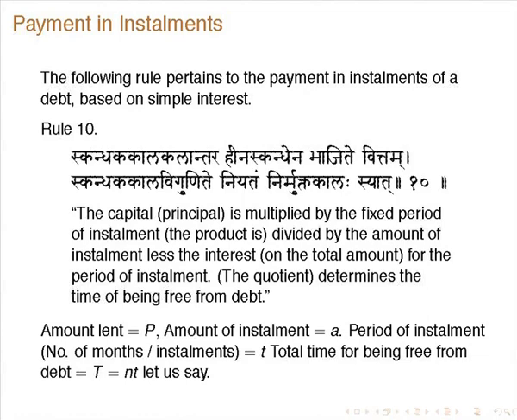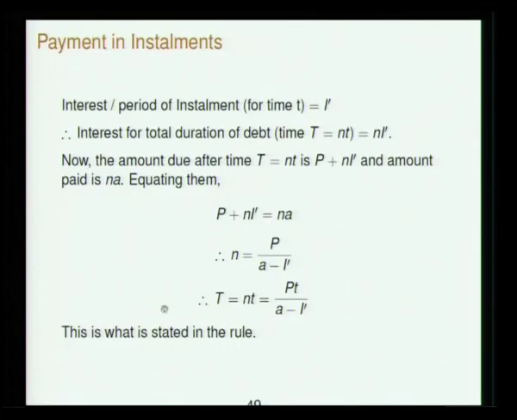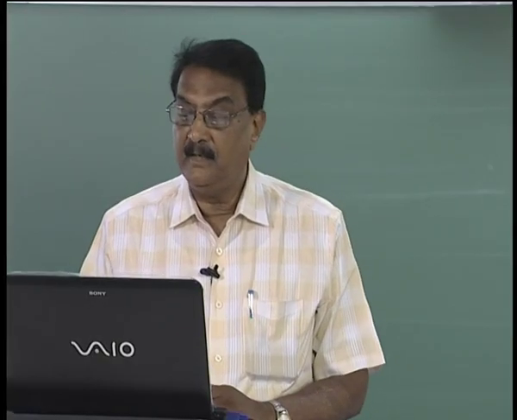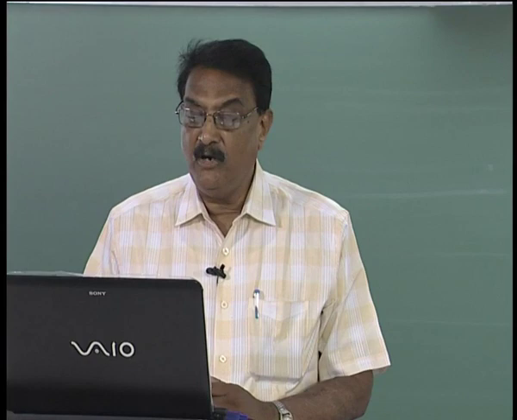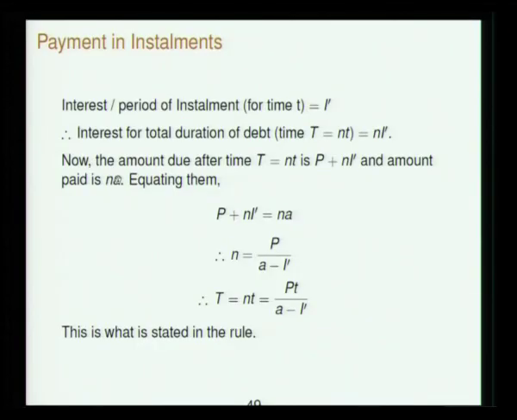Say the interest per period of installment is I prime, and the interest for the total duration of debt is n into I prime, since n installment periods are there. So the amount due after time T is P plus N I prime, where I prime is the interest per installment which the lender is specifying, and the amount paid is NA, because he is paying n installments of A each.